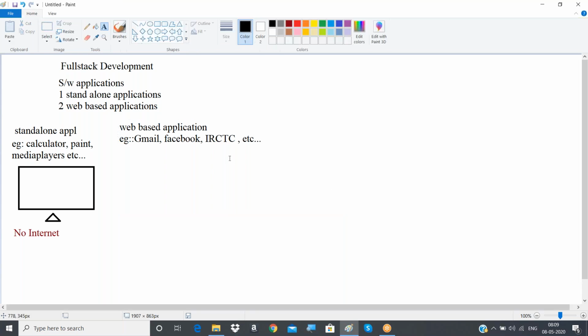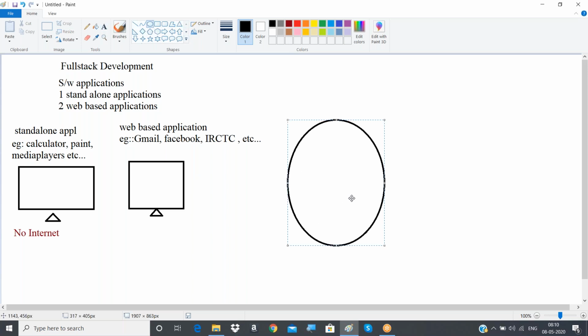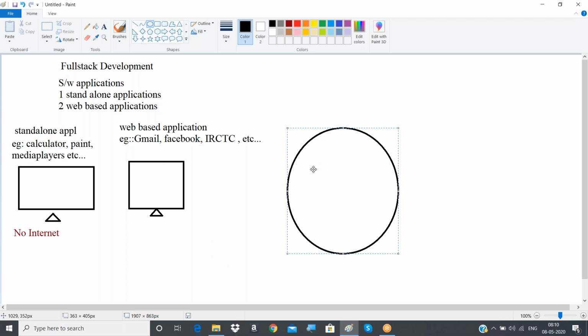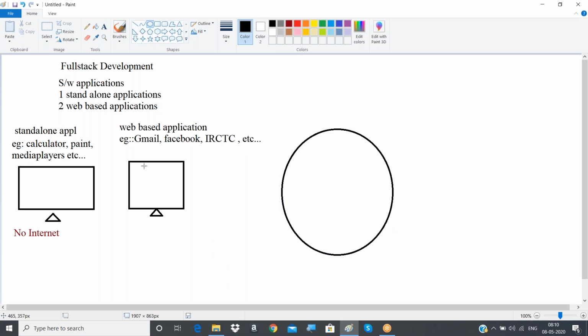If you want to work with these web-based applications, two systems must be in coordination to achieve that. If you really want to work on anything through these applications, two systems always have to be interconnected; only then can we work with it. What are those two systems? One is the system which we are using, called the client machine, and the next one is the server machine, which may not be present at our premises and might be at some other location, but that machine also should be in touch with our client machine.